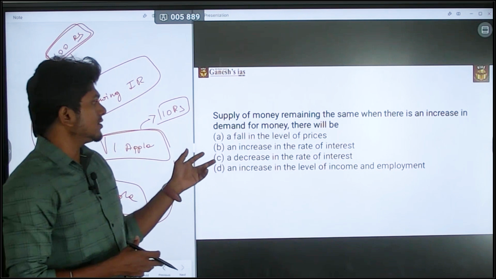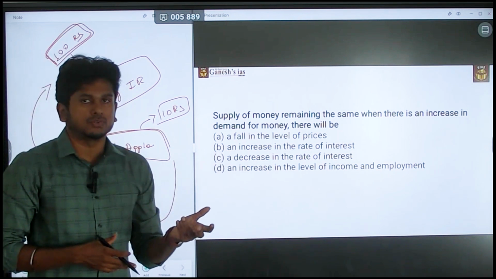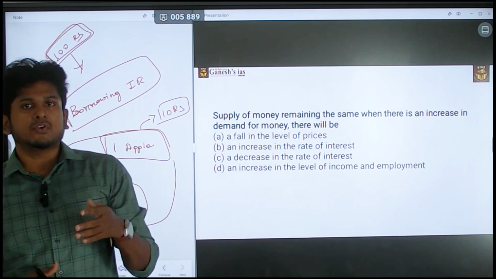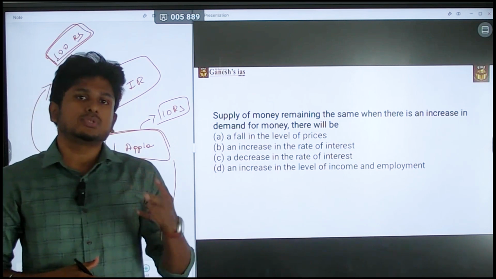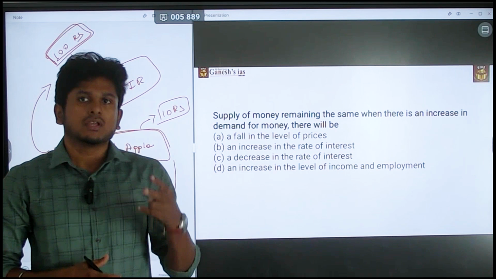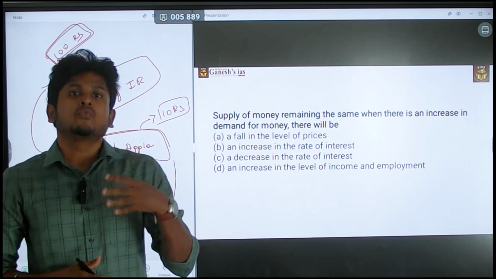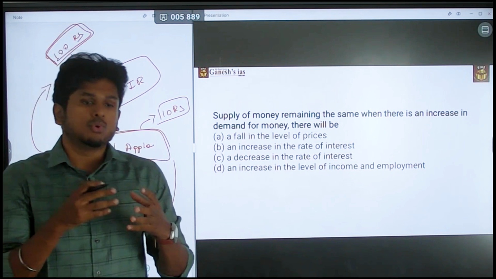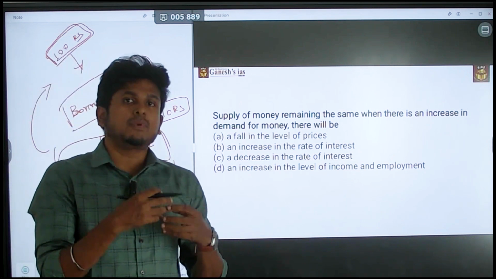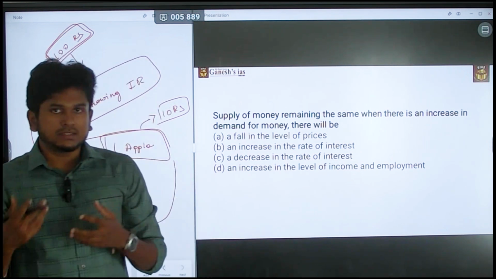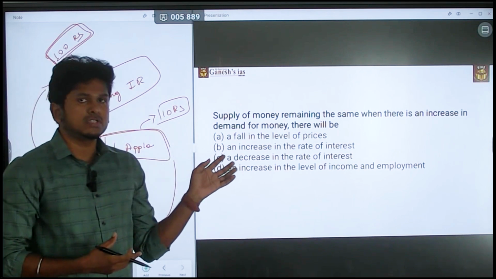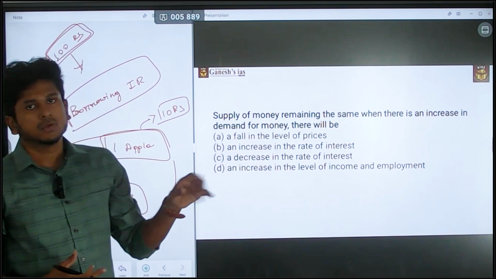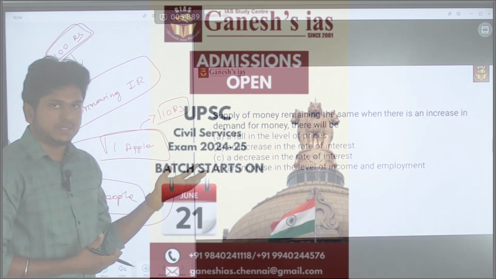At that time these kinds of questions will be easier for you, because you are going to find the answer from only two options. You are not going to guess the answer from 4 options. So the probability of getting your answer correct will be higher. At that time you can go for these kinds of questions and eliminate the other two statements based on this. Okay, so here the answer is actually B.